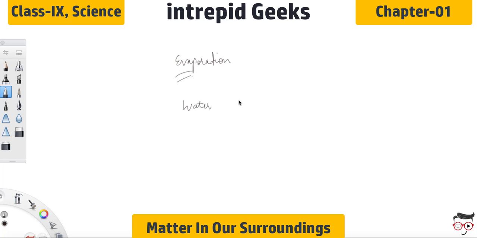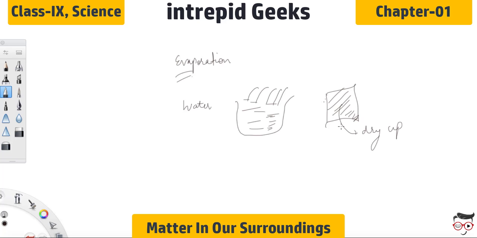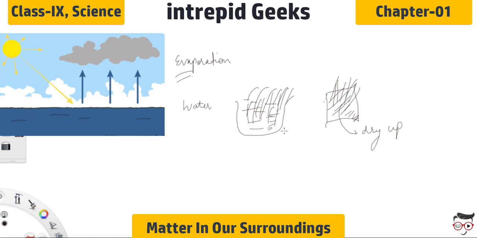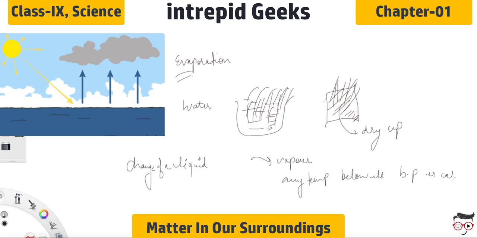Water, when left uncovered, slowly changes into vapor. Wet clothes dry up. We are not deliberately heating, but the conversion of liquid to vapor is taking place automatically below the boiling point, right? So this process is known as evaporation, the phenomenon of change of a liquid into vapor at any temperature below its boiling point is called evaporation. This is a very important concept.